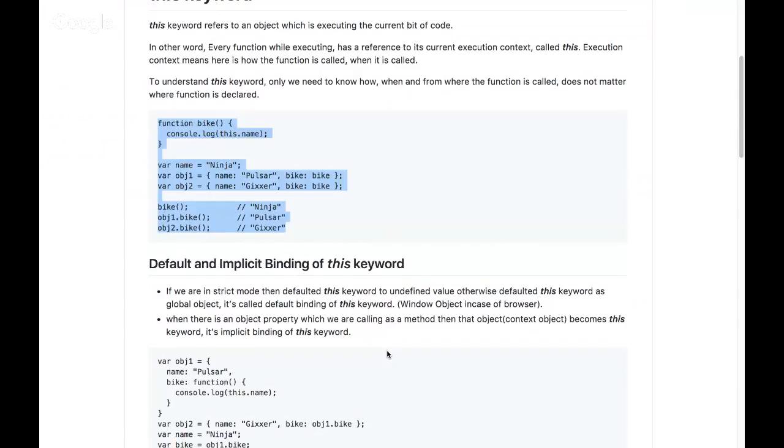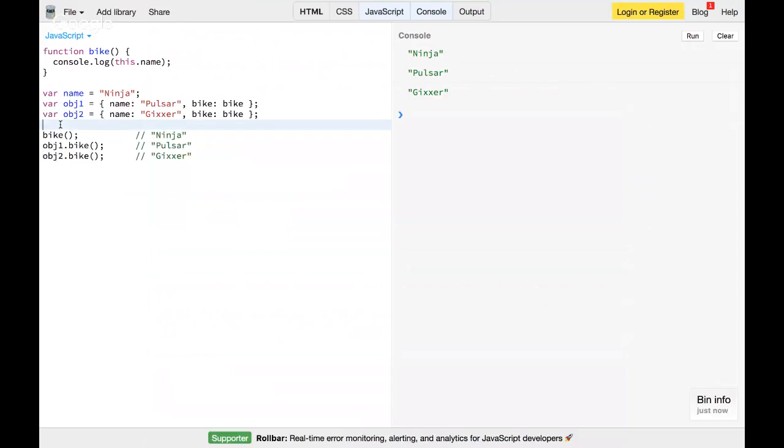To make that clearer, if I say this.bike, you can see that Ninja got printed. Any function or variable you declare globally is part of the window object, and by default this points to the window object in browser. In Node.js it's the global object. So that's called default binding of this.